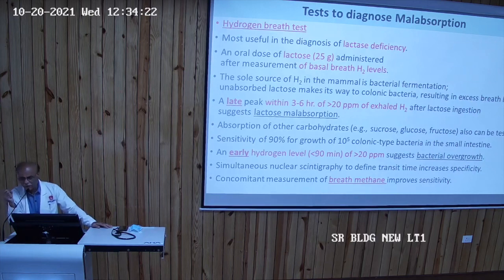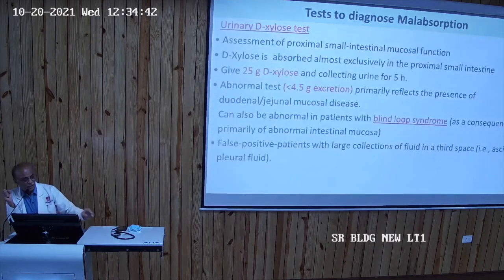If early hydrogen peaks come of 20 ppm, that means it is bacterial overgrowth. So by this we can diagnose. So hydrogen breath test, early peak and late peak. Late peak means lactose intolerance, and early means there is bacterial overgrowth.